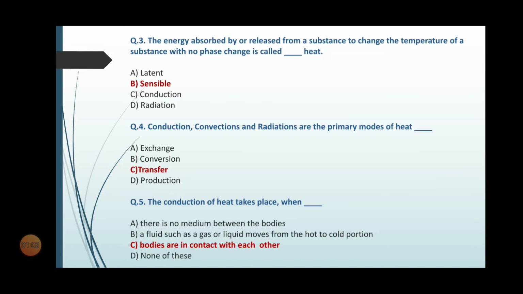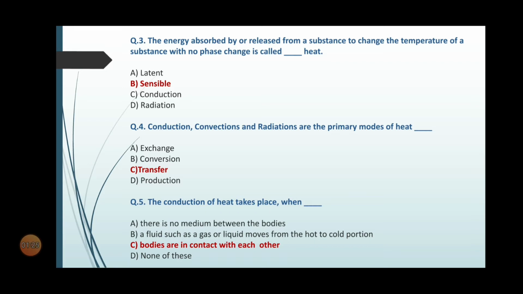Question number 3. The energy absorbed by or released from a substance to change the temperature of a substance with no phase change is called dash heat. The options are option A latent, option B sensible, option C conduction, option D radiation. So the correct option is option B sensible.